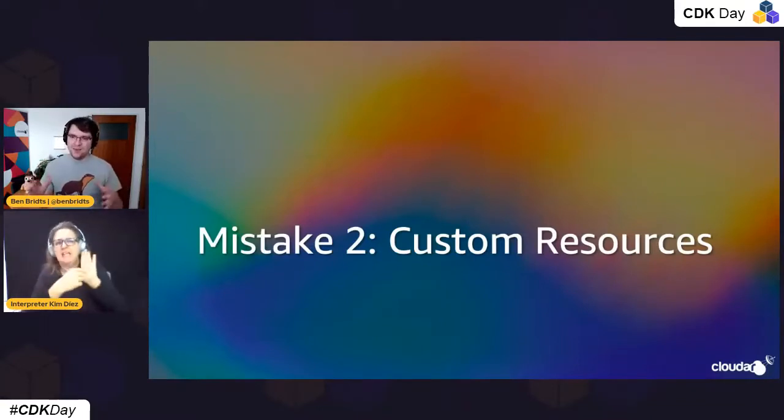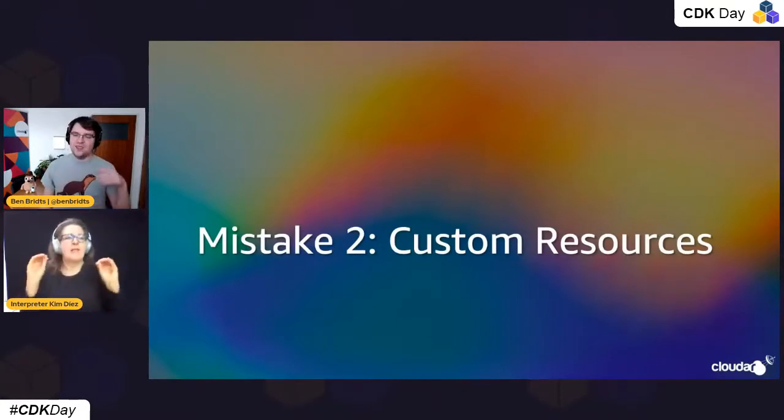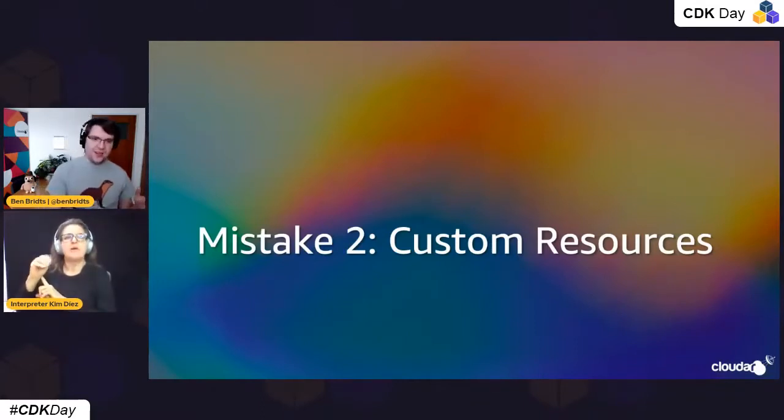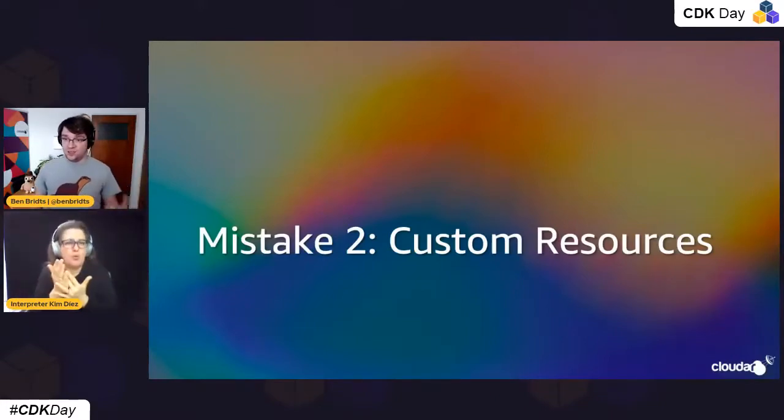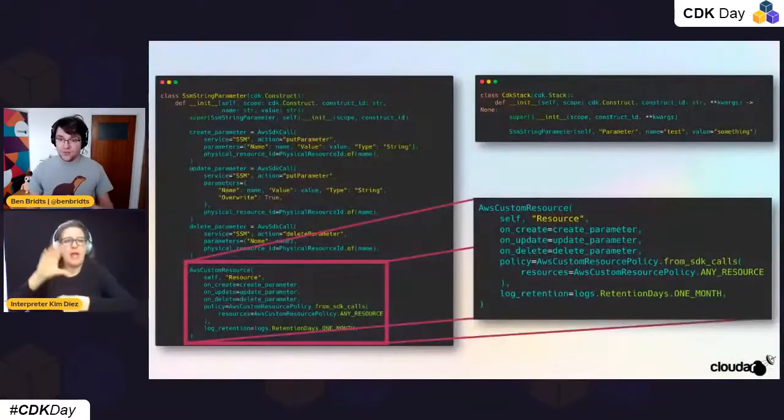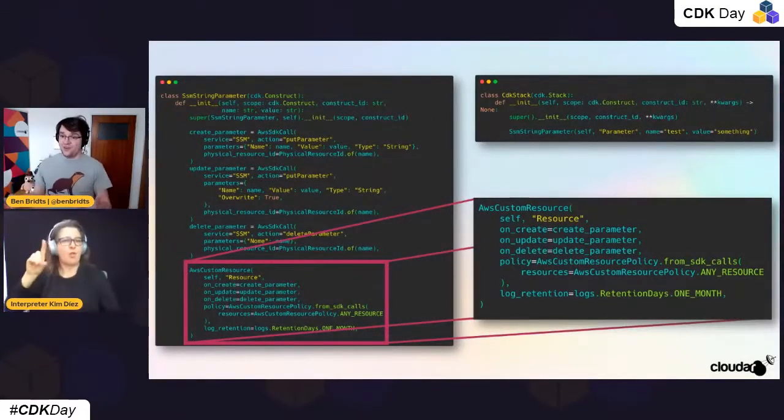I'm going to do that with an example here. In that example, I'm going to assume that there isn't a resource yet for the SSM Parameter Store parameters. I know there is, but it's a very good example just to go through all the actions you would take to create such a custom resource. So this is the full code of what that would look like, or could look like.